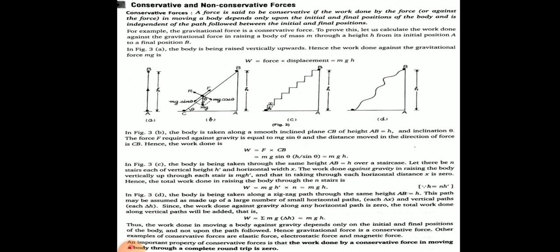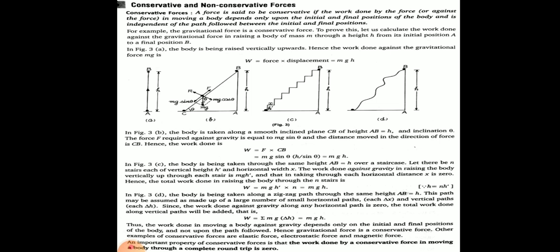Suppose you have to lift a body to height h and different paths are available for this purpose. You can lift the body directly, through an inclined plane or through stairs and so on.